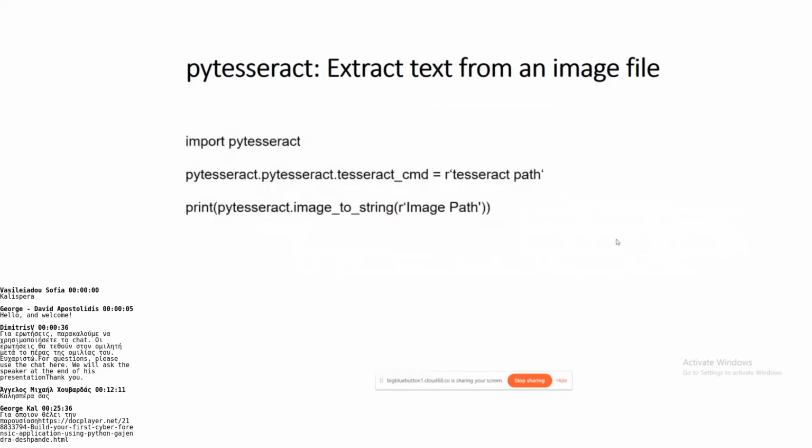You just need 3 lines to extract the information from the image file. First step, import the PyTesseract module. Second step, set the path for the Tesseract command. And in the third step, use the method image_to_string, which is from the PyTesseract module, and specify the image path.